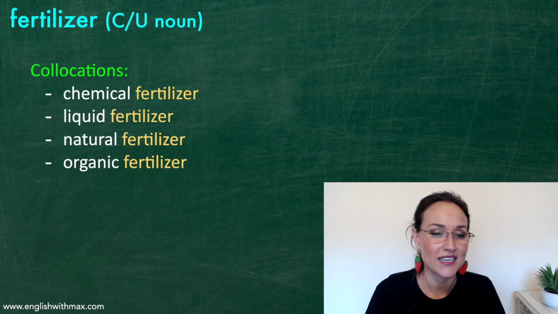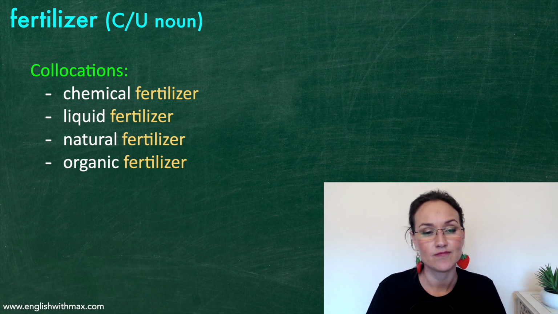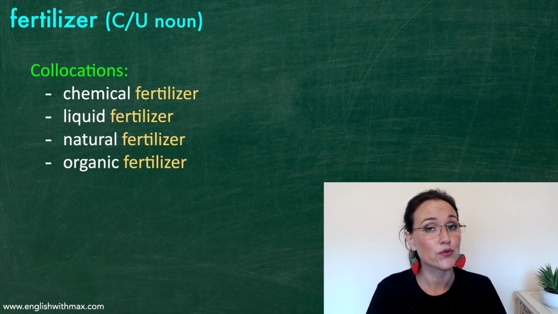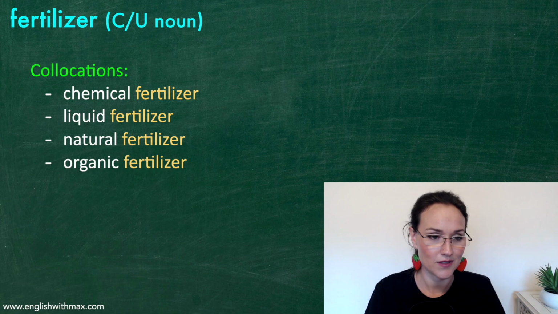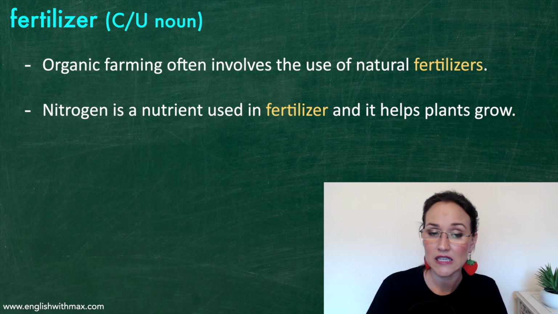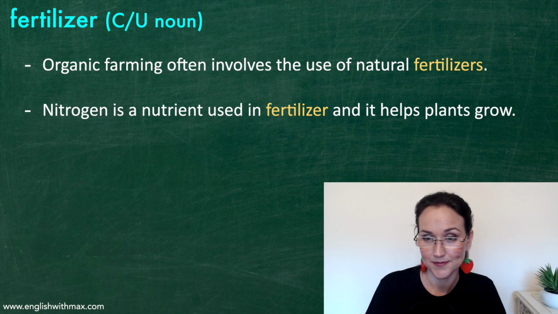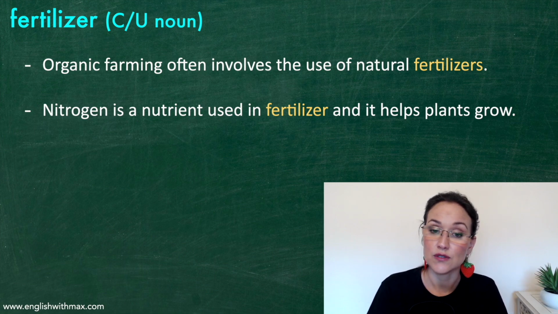Now let's see some collocations. We have chemical fertilizer, liquid fertilizer, natural fertilizer, and organic fertilizer. A couple of example sentences. Organic farming often involves the use of natural fertilizers. Nitrogen is a nutrient used in fertilizer and it helps plants grow.